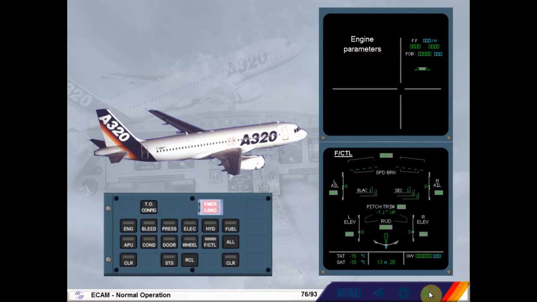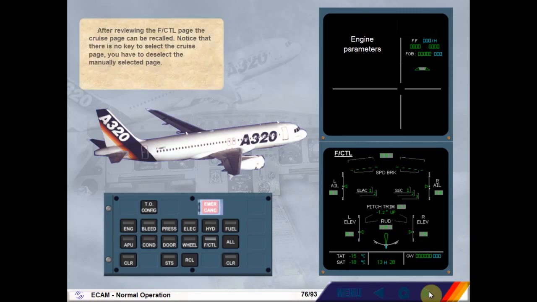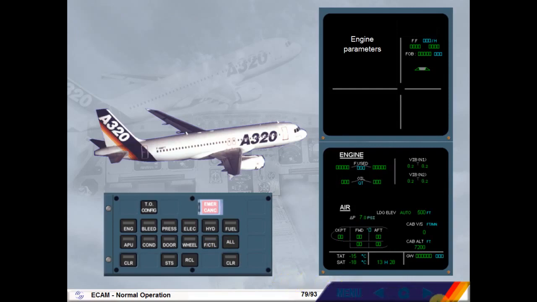Notice that there is no key to select the cruise page. You have to deselect the manually selected page. Recall the ECAM cruise page. No, push the flight control key on the ECP. The cruise page is displayed and the ECP has no lights illuminated.